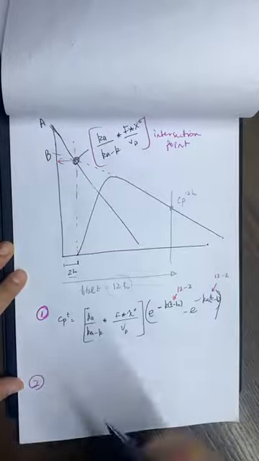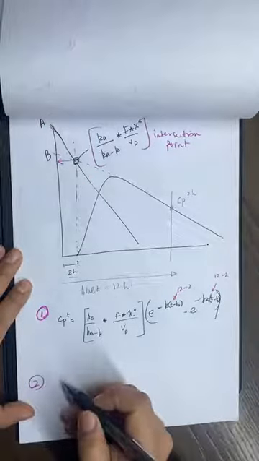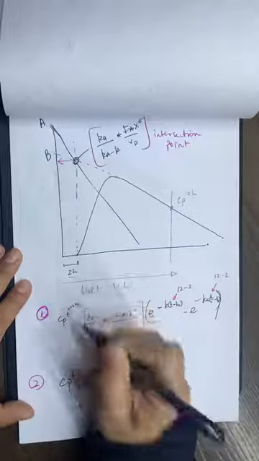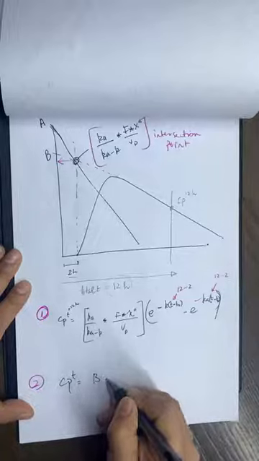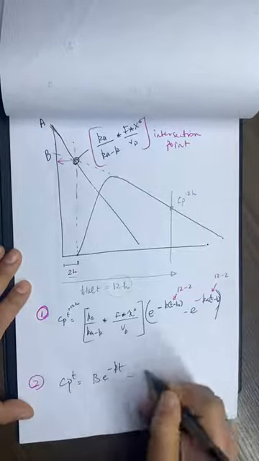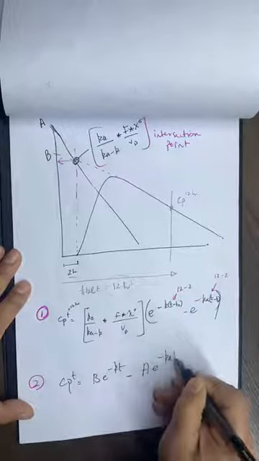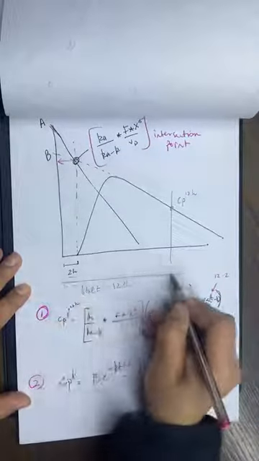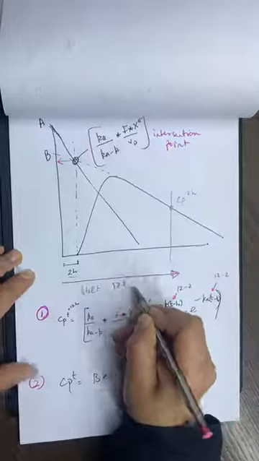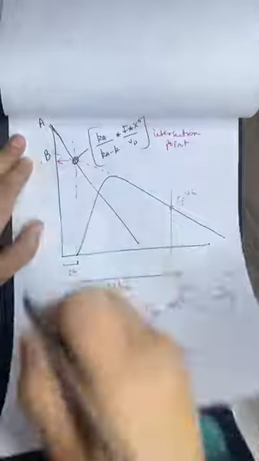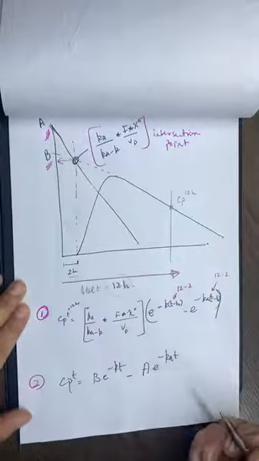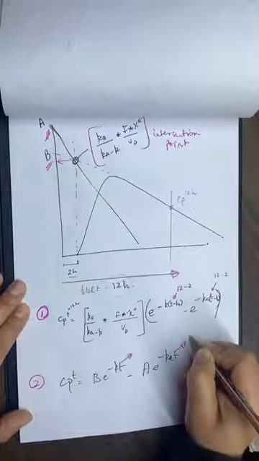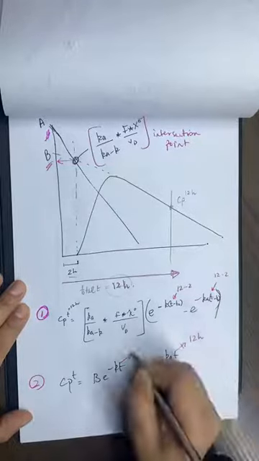And the other way is when I have information about the intercepts, so C at a certain time, needed at 12 hours total, equals B e to the minus K time minus A e to the minus Ka time. What will the time be here? If the whole thing is 12 hours and I'm using these as intercepts, then the time will be the total, 12 hours.